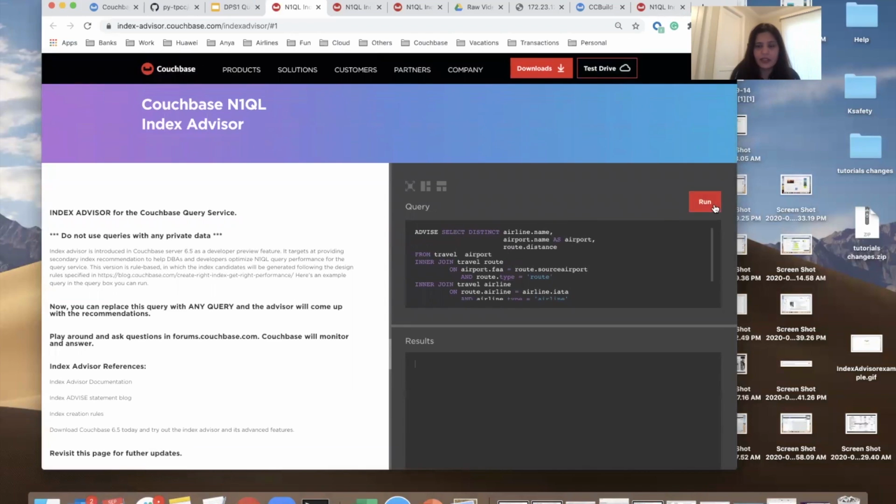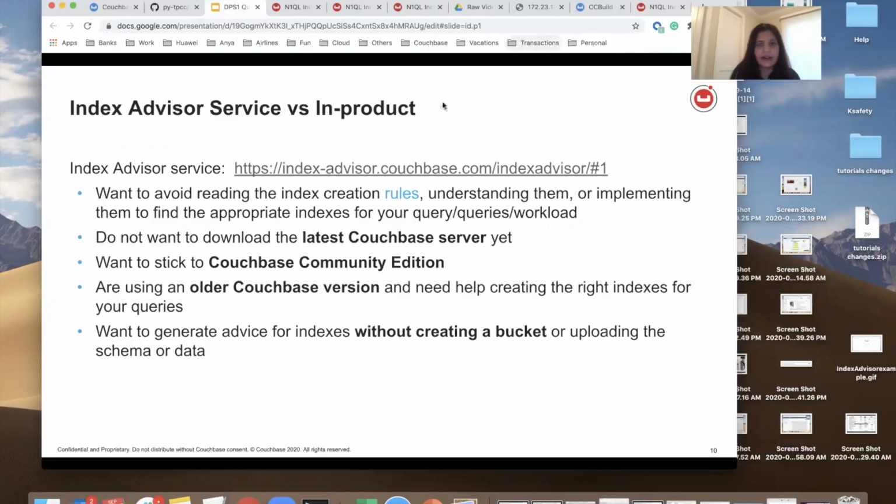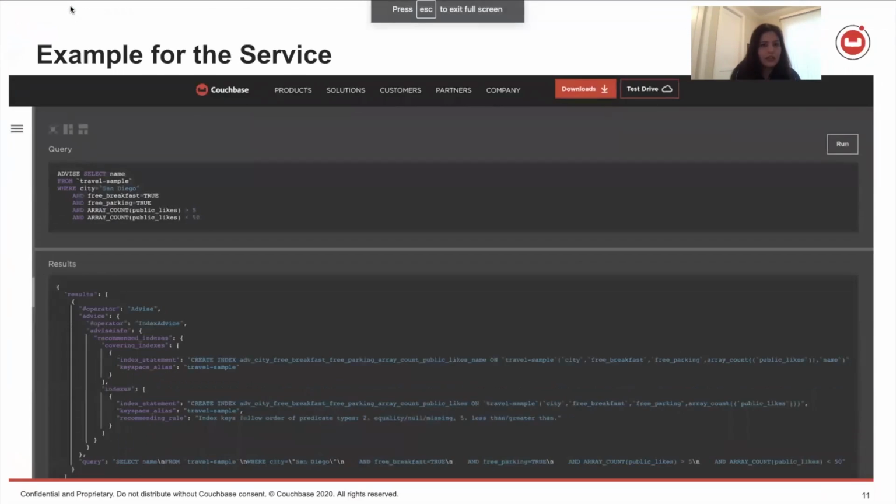And you can see this right here, and let's try to continue the presentation. So this is the example of the service. This is how the index advisor service looks on the web. There is one example here where it is select name from travel sample and a bunch of these things. Then again, because we don't have access to your data, we cannot tell you which indexes are currently being used to service the query, but the recommendations are right here.